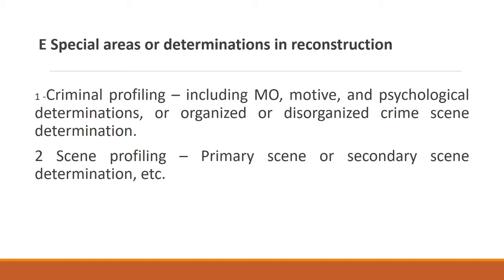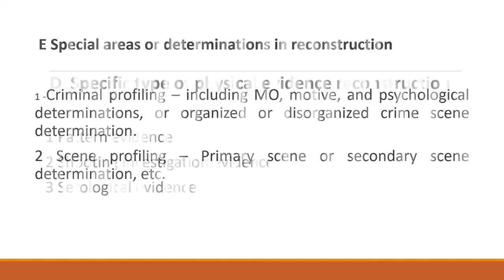Criminal profiling includes the whole profile of the criminal, such as his modus operandi, his motive, his psychological state, and how he used to do crimes, like whether this person's crime scene is organized or disorganized. Then scene profiling means whether it is a primary crime scene or a secondary crime scene. By determining that, they can reconstruct the crime scene.